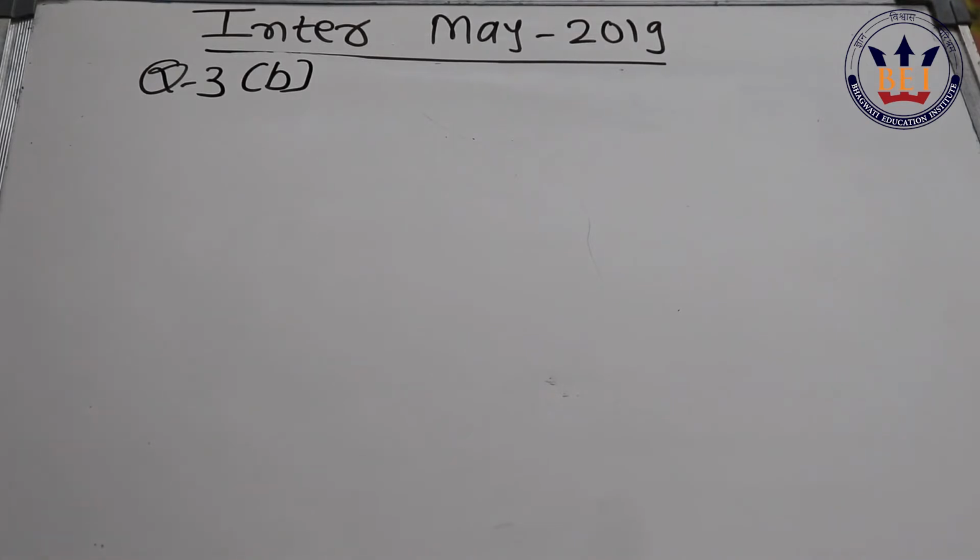They have asked this question for 8 marks, and it's a very easy question. You only have to do a simple conversion and you're done. Now this foreign branch, we know very well that we have two types of foreign branch: integral operation and non-integral. In this question they have clearly mentioned it is an integral foreign operation. So many students make the mistake of converting it as a non-integral foreign operation.